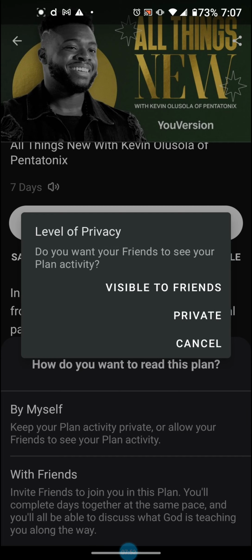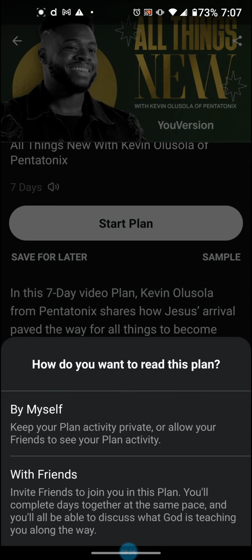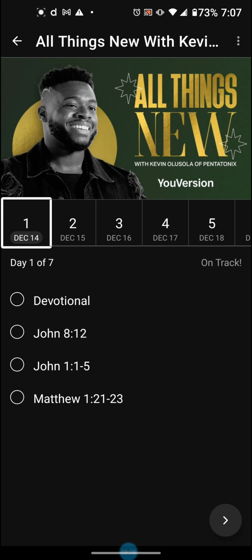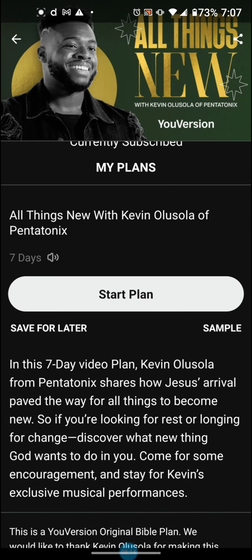I have to choose. Do I want it to be visible to friends? When I complete a plan, it shows in my timeline, and friends of mine can see my timeline. So if I don't want them to see something I am studying, I can click private, and that way it won't show it to them. And now I'm into the plan and starting the plan.